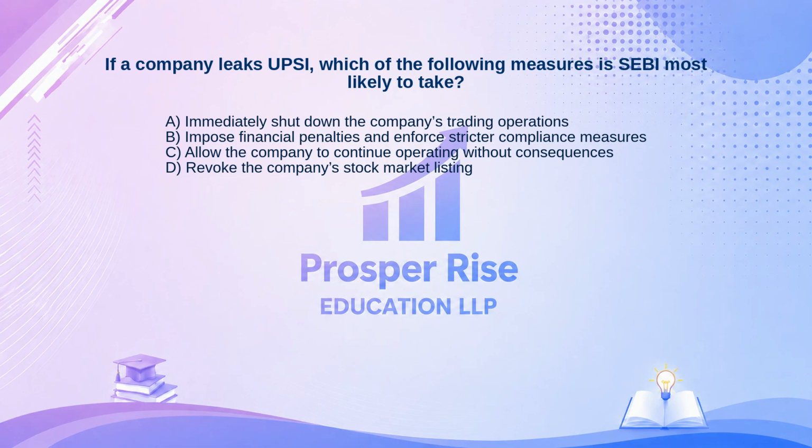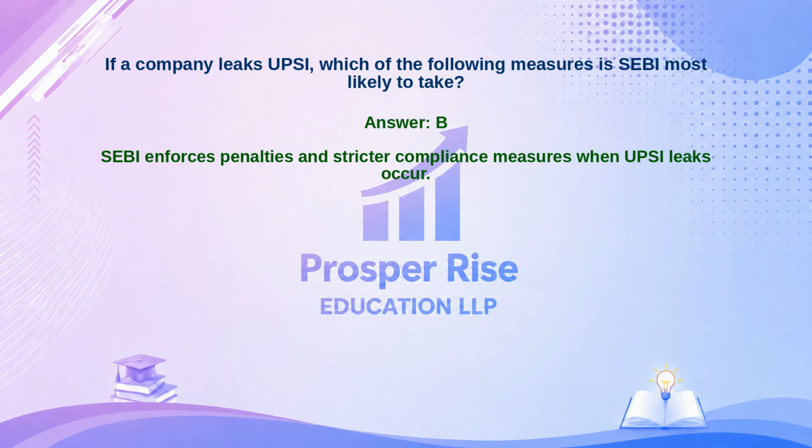Take a moment to pause the video and decide. The correct answer is option B. Let's see why. SEBI enforces penalties and stricter compliance measures when UPSI leaks occur.